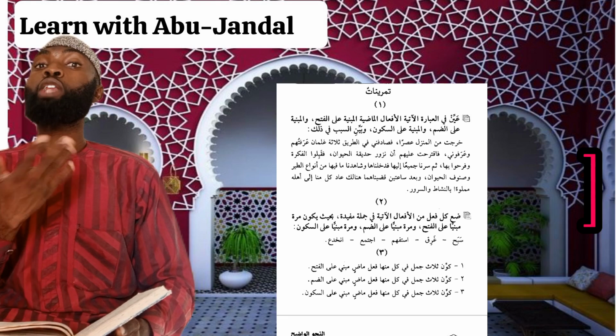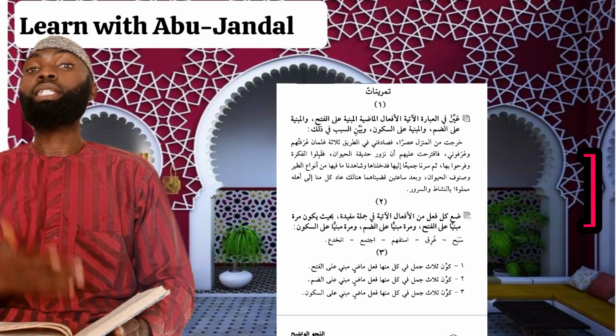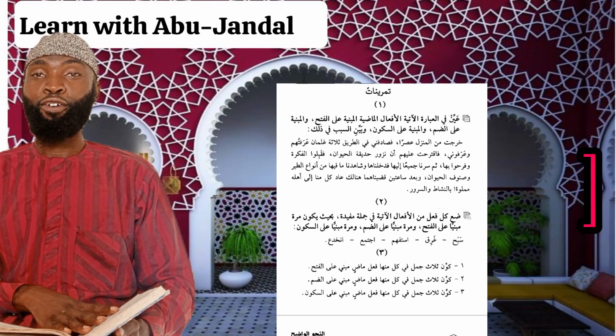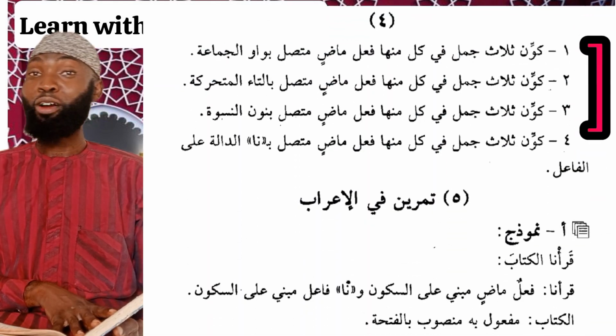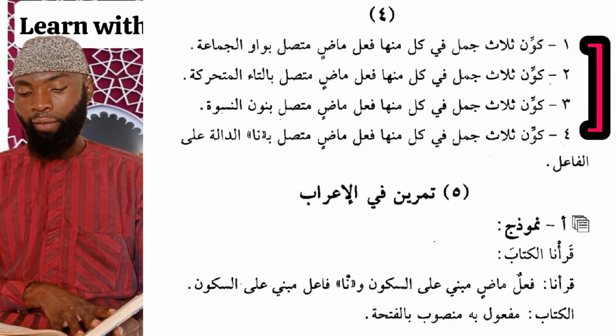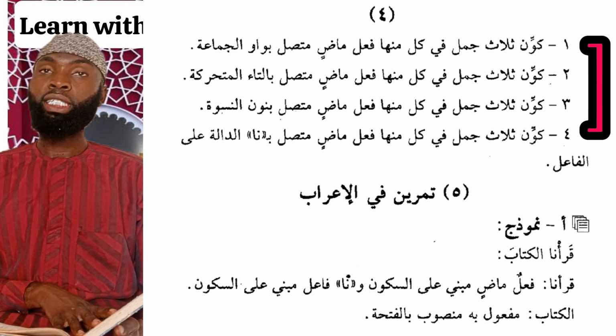I can say فتحت الباب, I opened the door. I can say قتلت الحية, I killed the snake. I can say أكلت الطعام, I ate the food. Moving on to Tamrin Rabi, exercise number 4. The first one says كون ثلاث جمل في كل منها فعل ماض متصل بواو الجماعة.